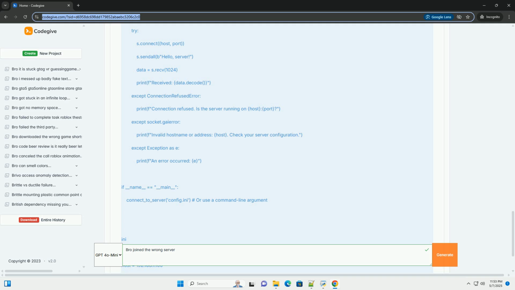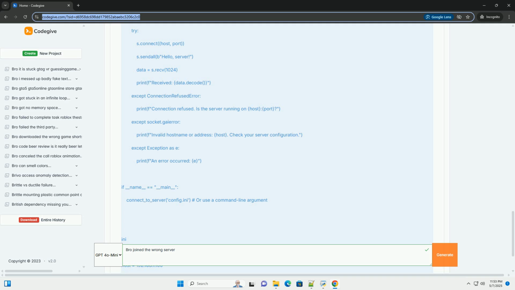Best practices to prevent "bro" joining the wrong server. 1. Configuration management. Avoid hardcoding. Never hardcode server details directly into the client code. Use configuration files, environment variables, or command line arguments.